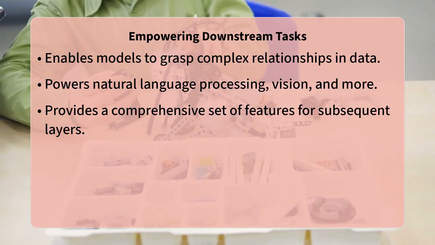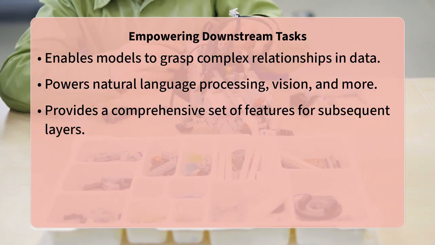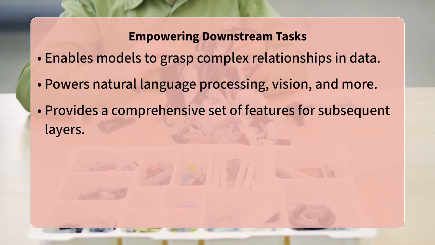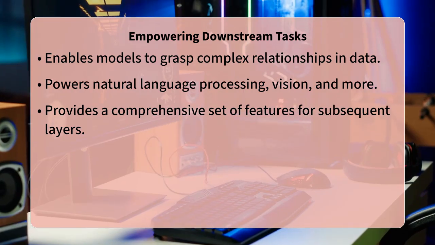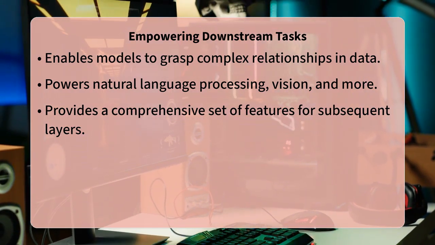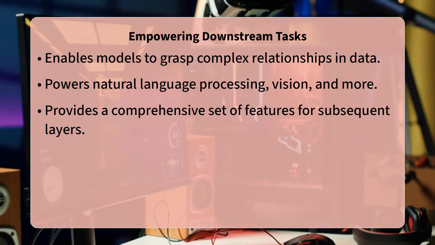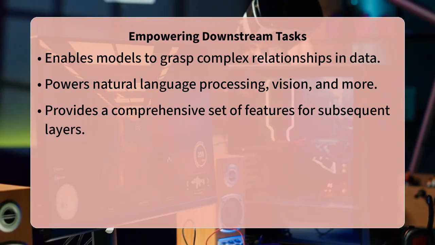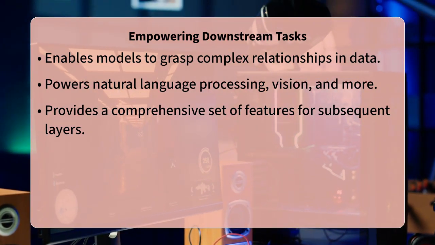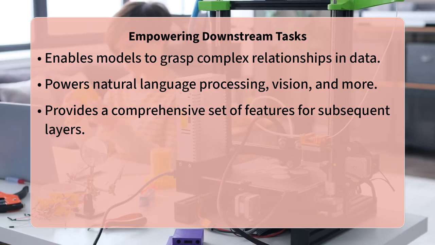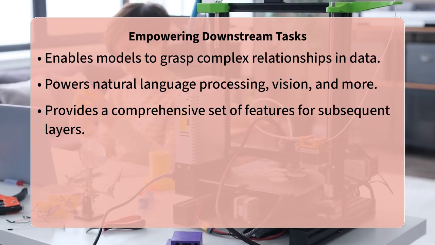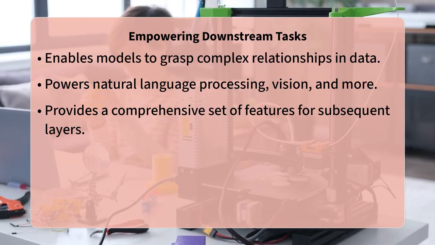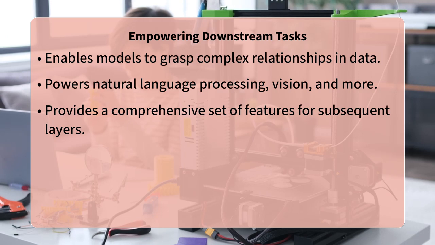Practically speaking, this output representation acts as a much more informative input for subsequent layers in a neural network, such as those found in transformer architectures. By providing each element with a representation that already incorporates global context, models can perform advanced tasks like machine translation, text summarization, or even image recognition with far greater accuracy and nuance. This context-rich vector allows the model to make more informed decisions about the meaning of words or features, enabling it to generate more coherent and relevant outputs.